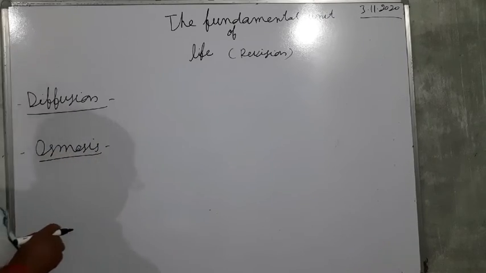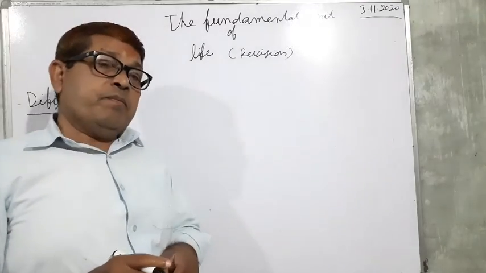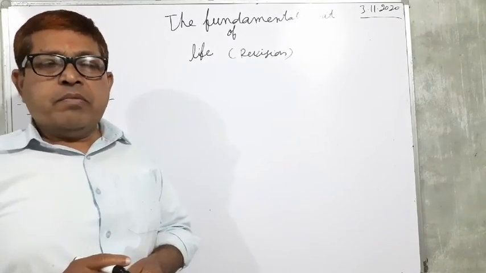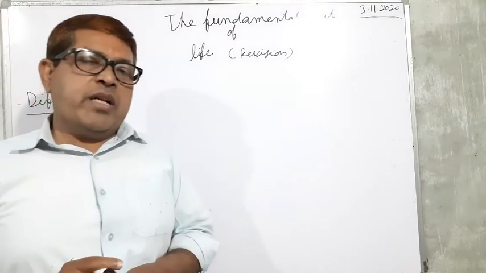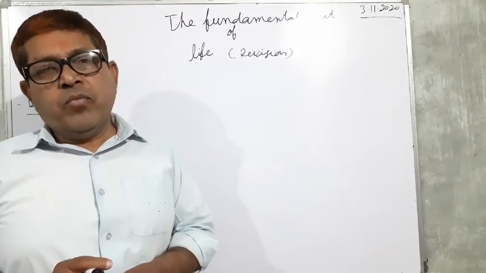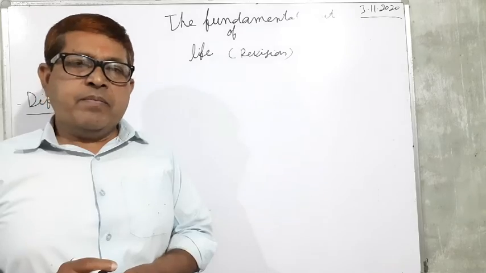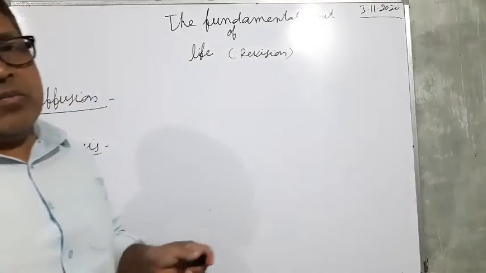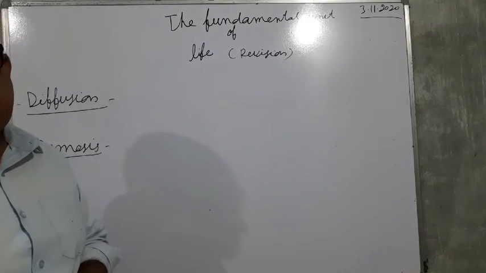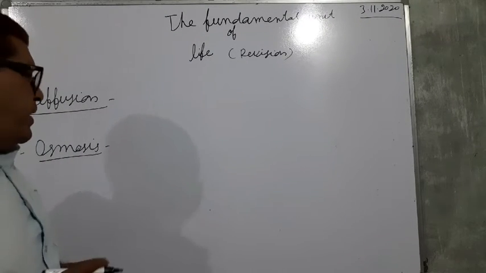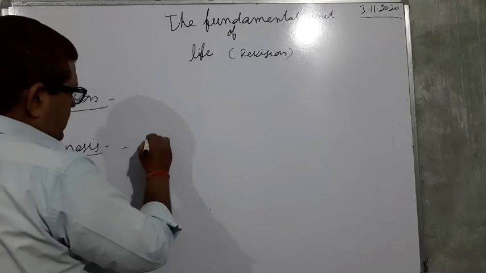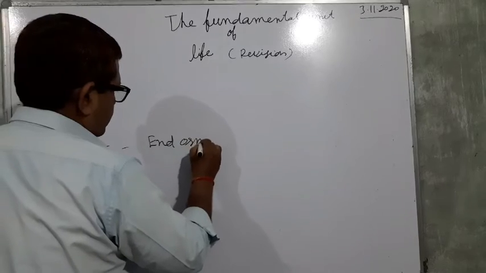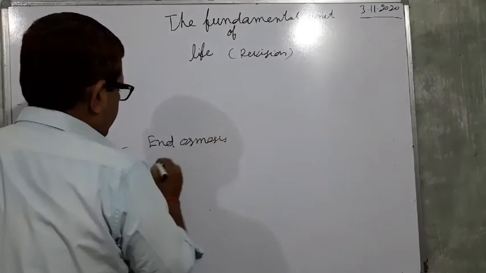In osmosis, the movement of solvent molecules from the region of their higher concentration to the region of their lower concentration via a semi-permeable membrane is called osmosis. Osmosis is of two types: endosmosis and exosmosis.